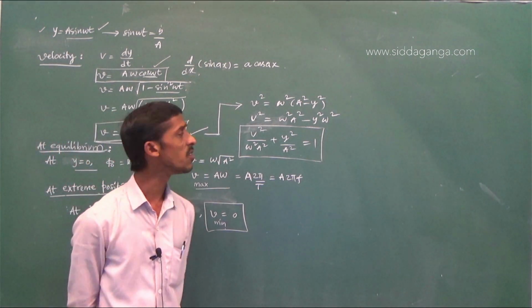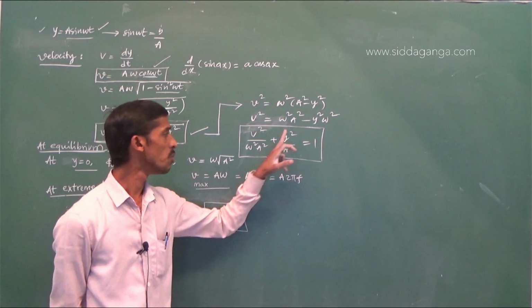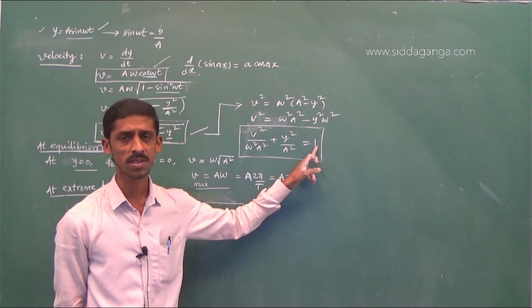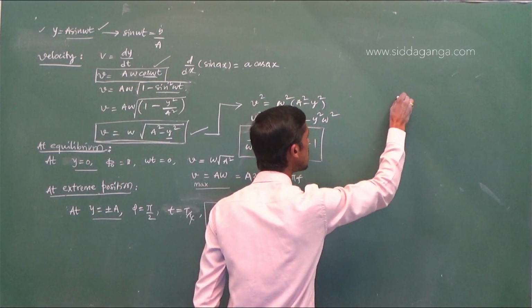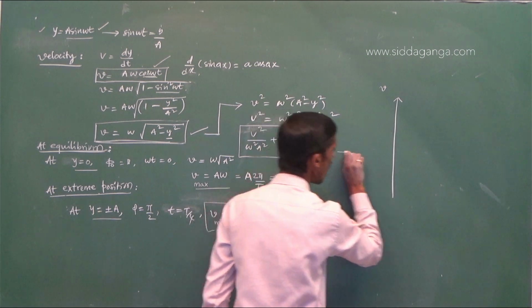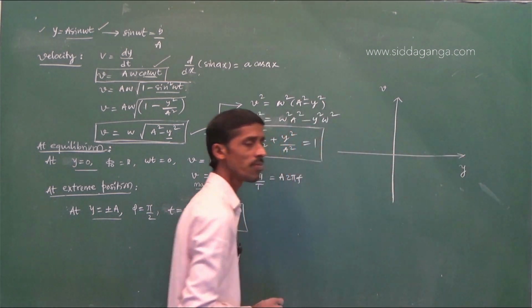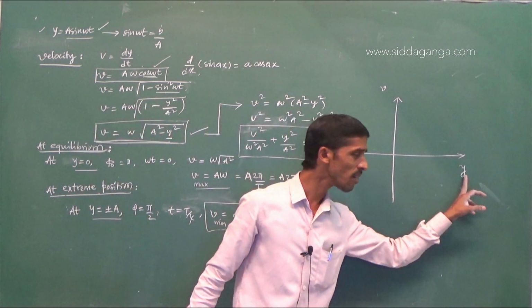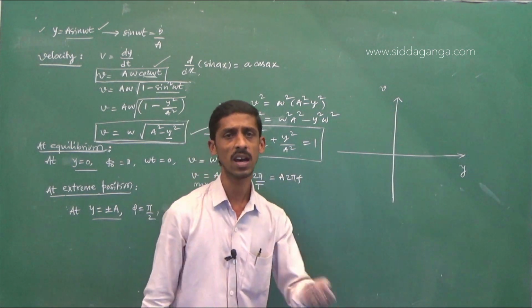This equation is in the form of x square by a square plus y square by b square is equal to 1, the equation of an ellipse. If you draw the graph of the velocity of the particle as a function of displacement from the equilibrium position, as you go away from the equilibrium position, how does the velocity vary?